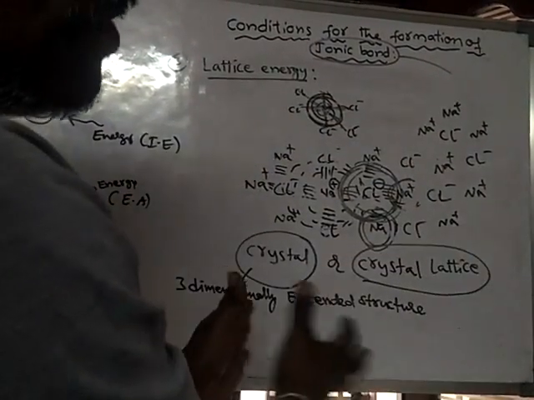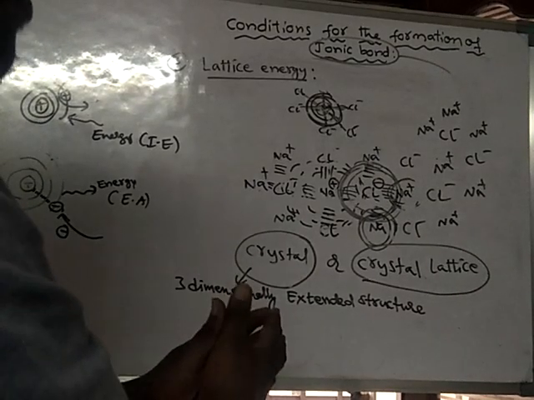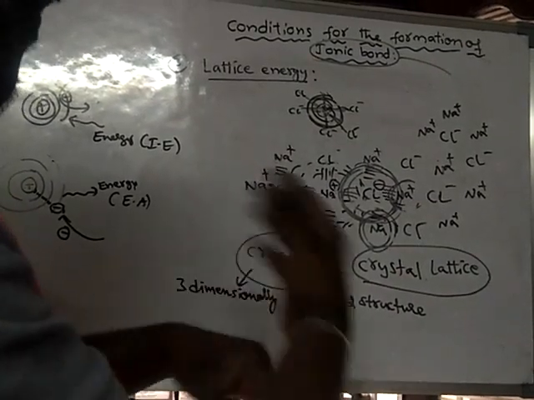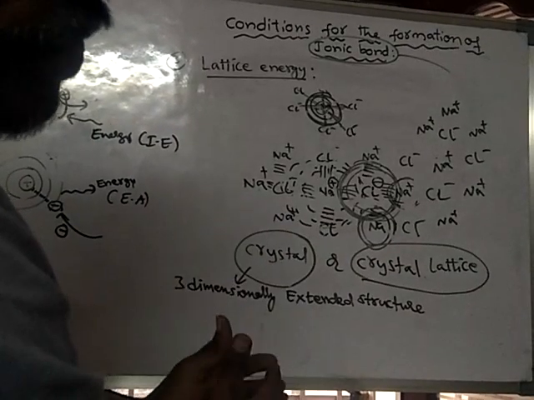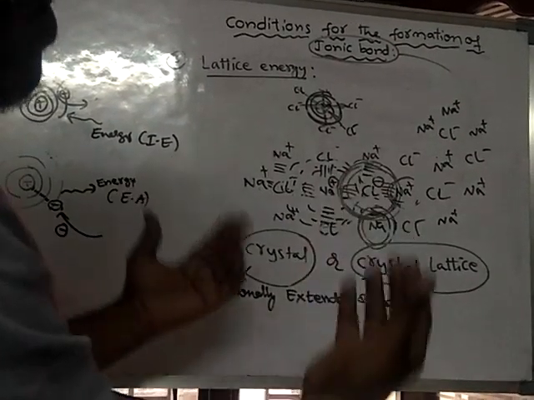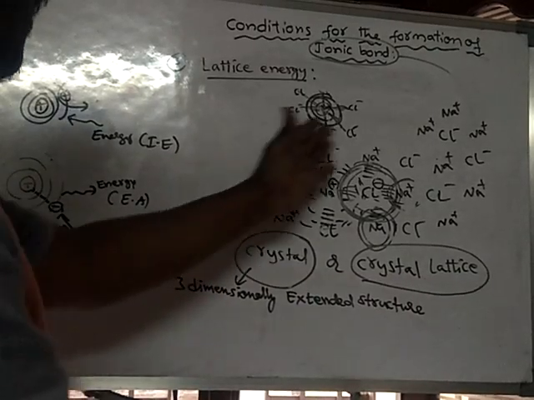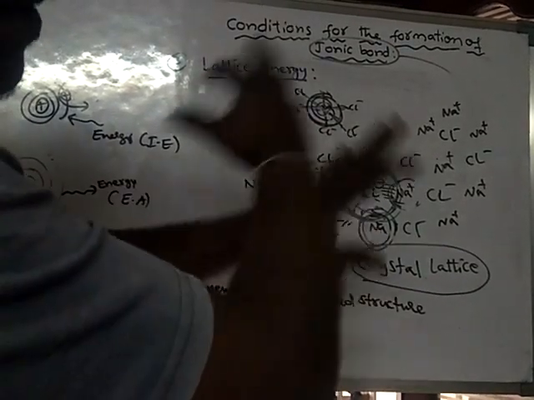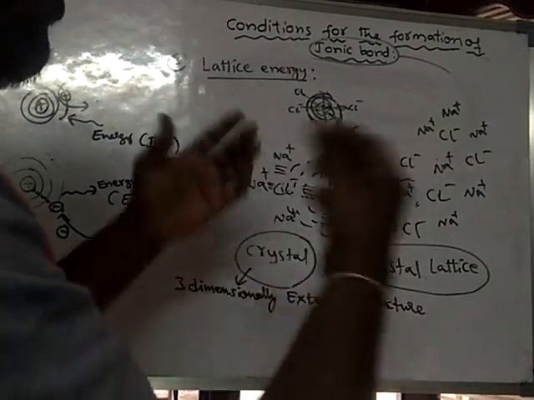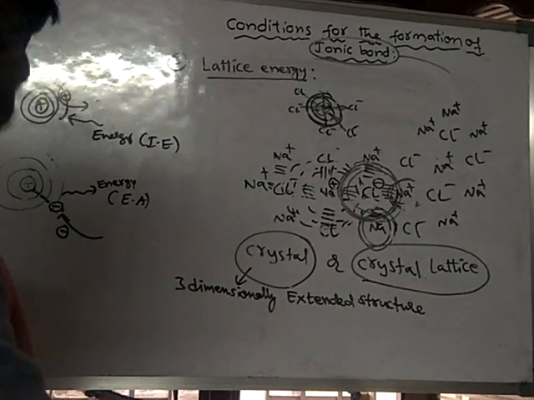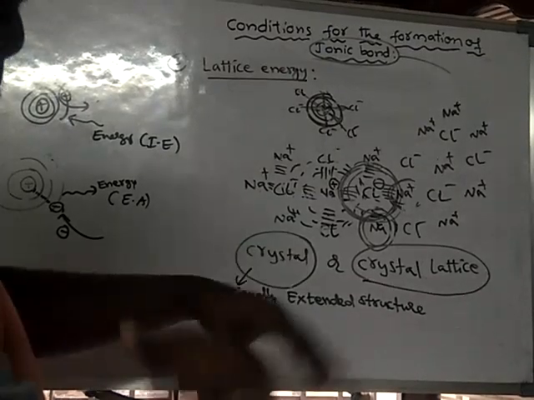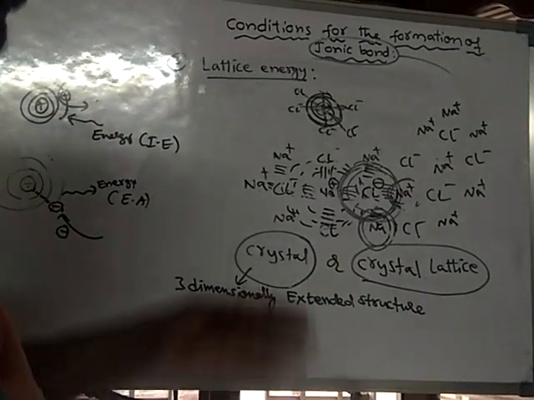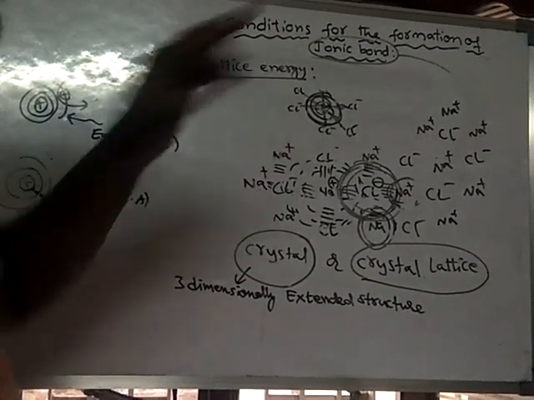There are so many hundreds of ions, and between all ions there will be newly developed force of attraction. Whenever the force of attraction is developed, there will be loss of energy. So during the formation of a crystal there will be loss of energy. The energy which is released during this process is said to be lattice energy.